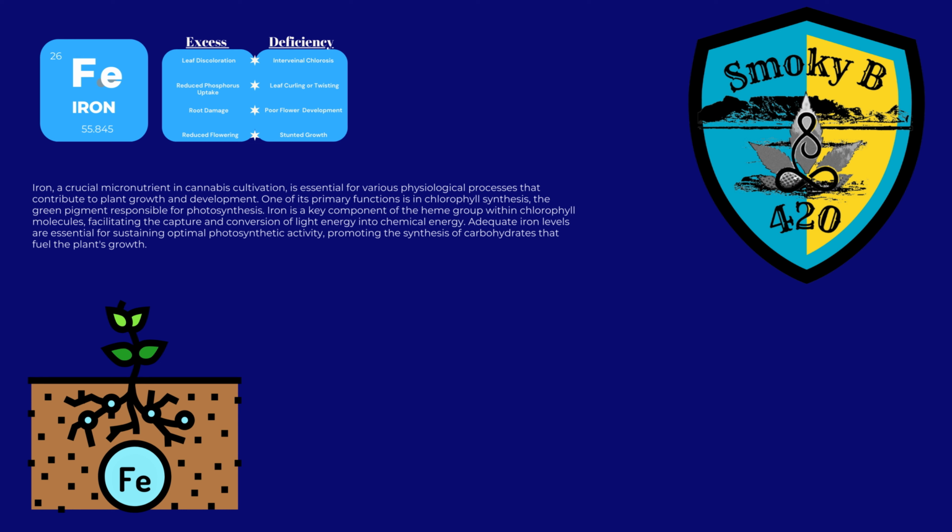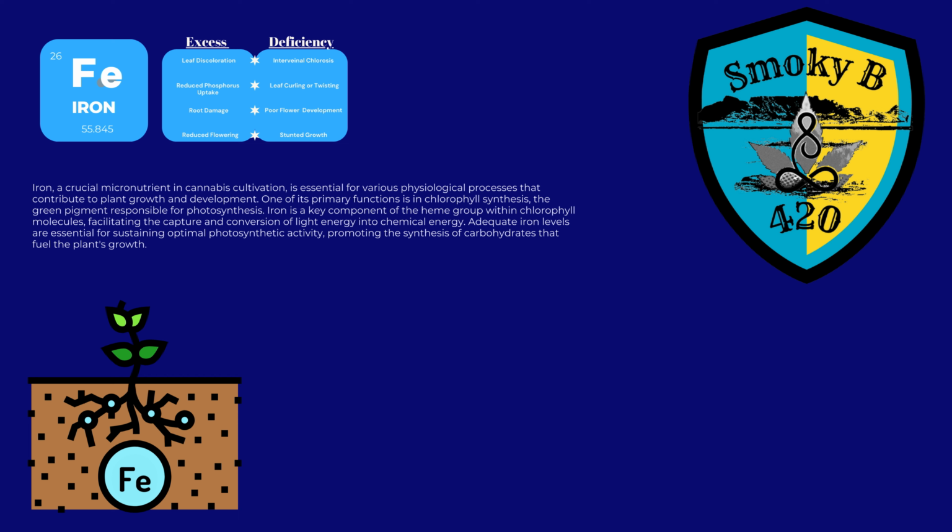Iron, a crucial micronutrient in cannabis cultivation, is essential for various physiological processes that contribute to plant growth and development. One of its primary functions is in chlorophyll synthesis, the green pigment responsible for photosynthesis. Iron is a key component of the heme group within chlorophyll molecules, facilitating the capture and conversion of light energy into chemical energy. Adequate iron levels are essential for sustaining optimal photosynthetic activity, promoting the synthesis of carbohydrates that fuel